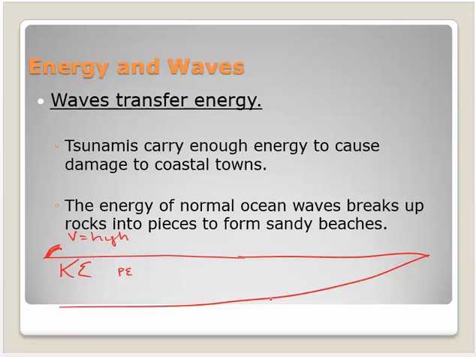Once it gets up into shallower water, it slows down, so it loses kinetic energy. But energy can't be destroyed, so what happens? It gains potential energy. Why? Because it gains height. Alright, the wave gains height. It slows down, but it gains lots of height. Out here in the ocean, it might be going as fast as 400 miles per hour. Up here, it's going to slow way down, but it's going to gain a lot of height.